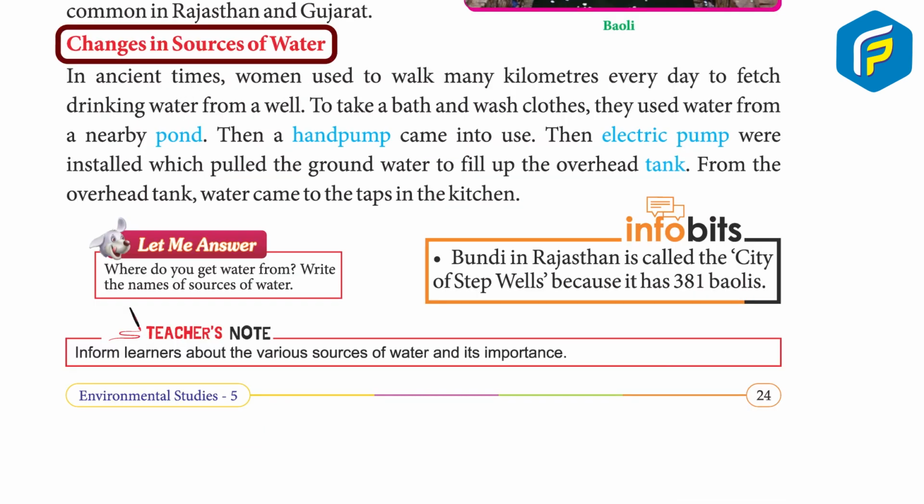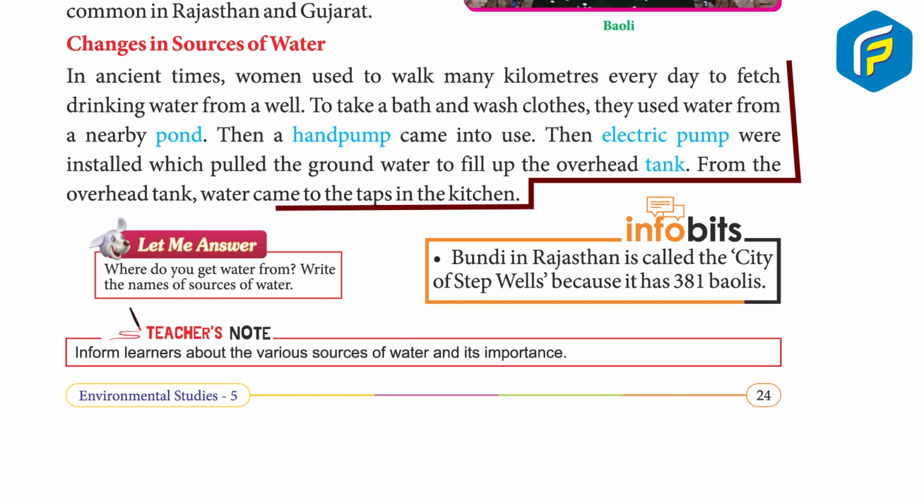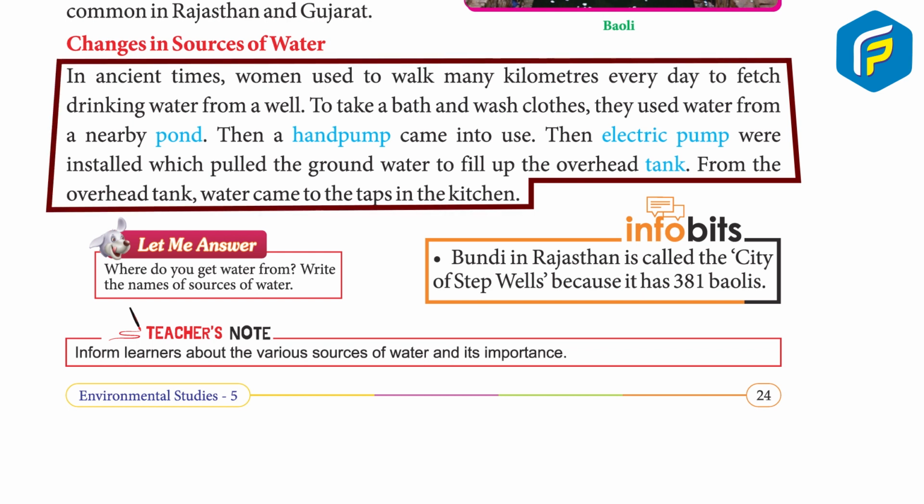Changes in sources of water. In ancient times, women used to walk many kilometers every day to fetch drinking water from a well. To take a bath and wash clothes, they used water from a nearby pond. Then a hand pump came into use. Then electric pumps were installed which pulled the groundwater to fill up the overhead tank. From the overhead tank, water came to the taps in the kitchen.